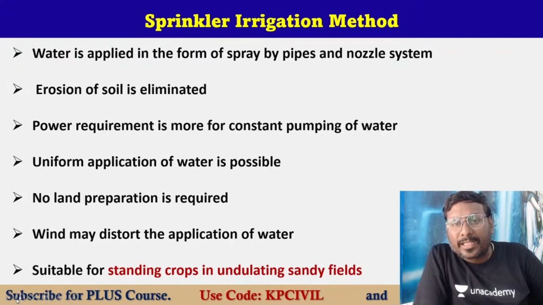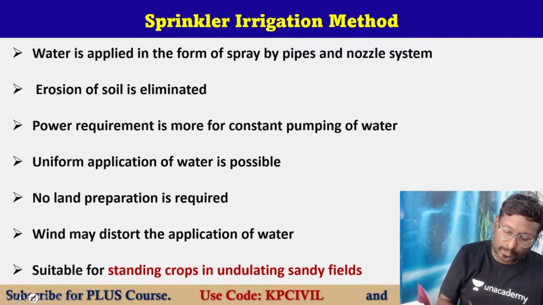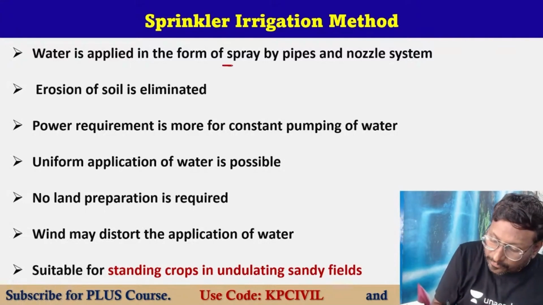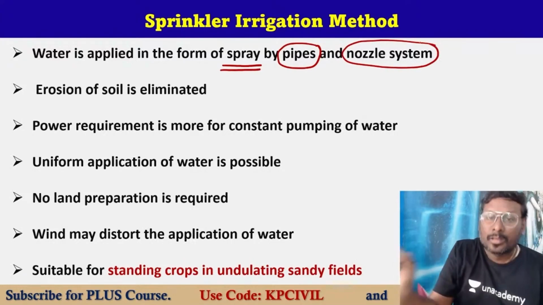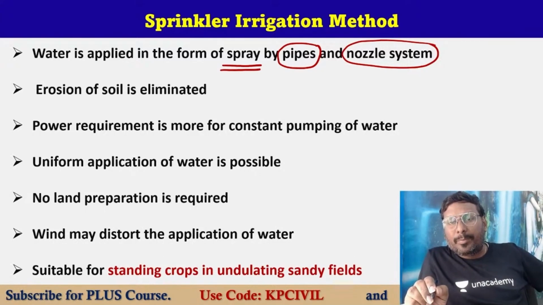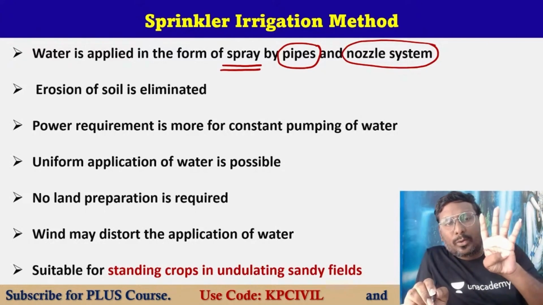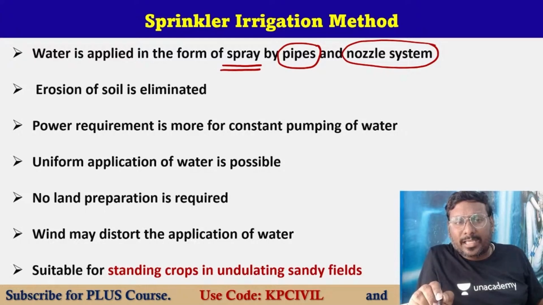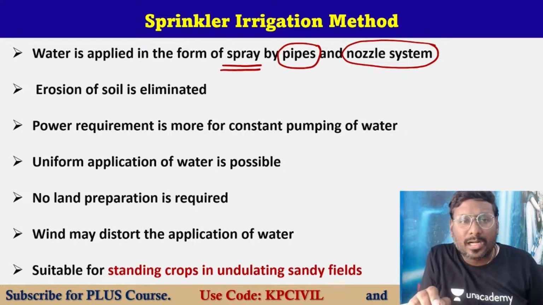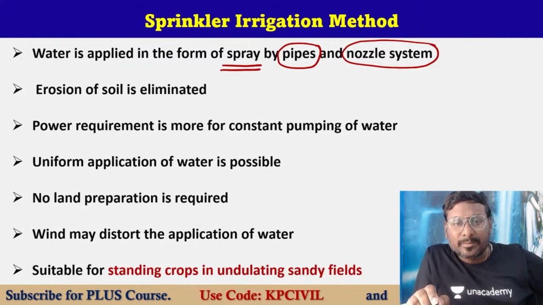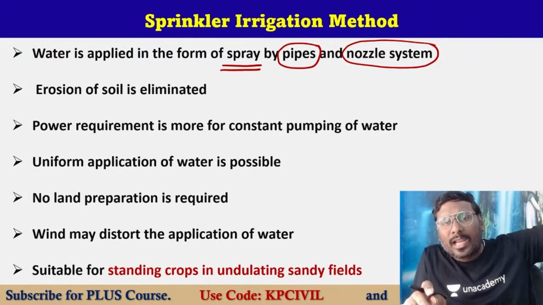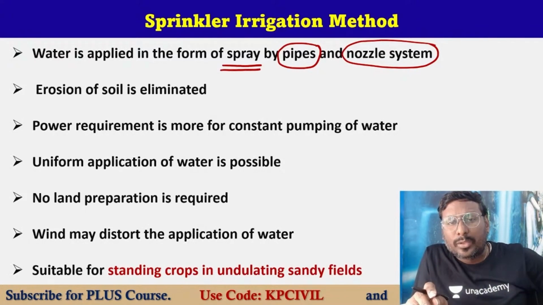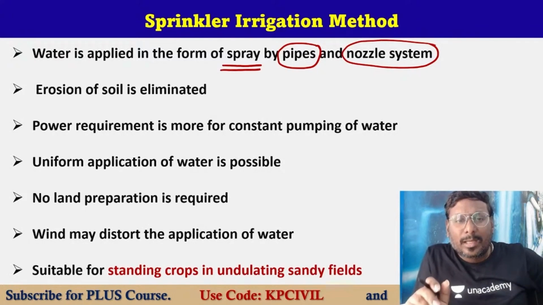So water is applied in the form of spray by pipe and nozzle system. Soil erosion is eliminated. Power requirement is more, because the pump and motor need power to work, electricity requirement. But very important, no land preparation. You can directly go for agricultural activity without any land preparation. Only the problem is wind force.